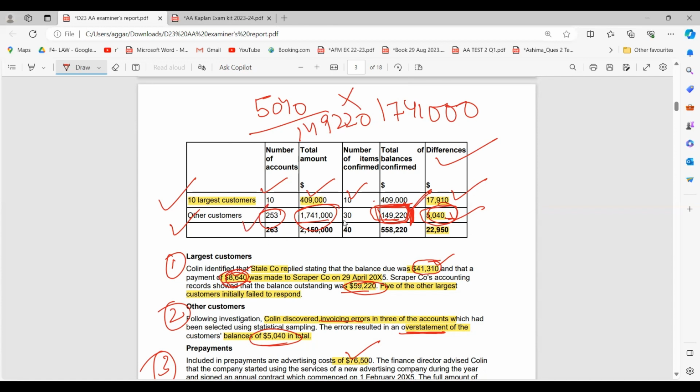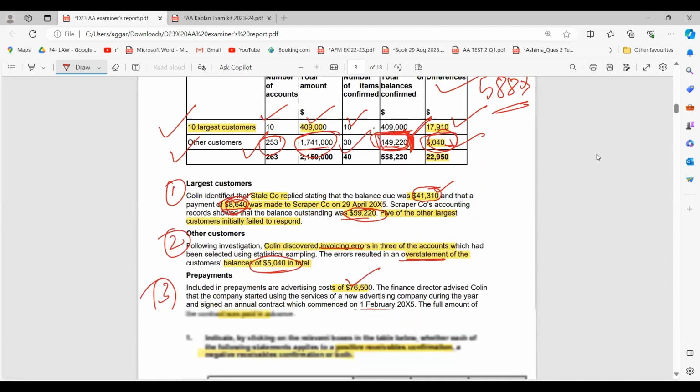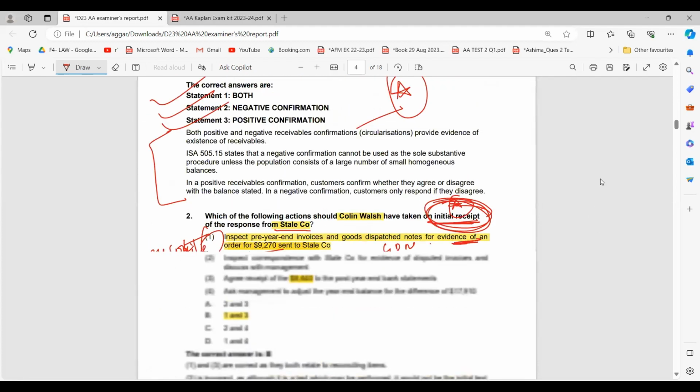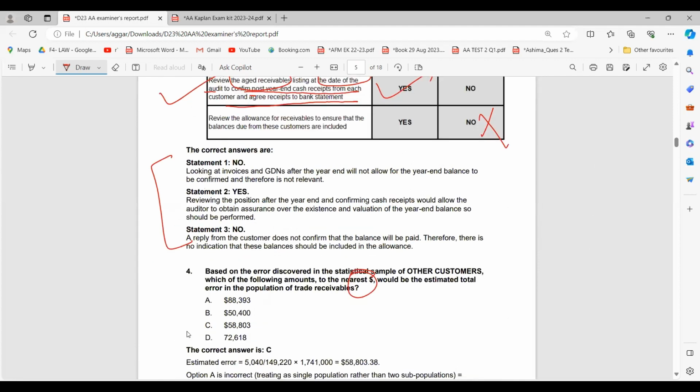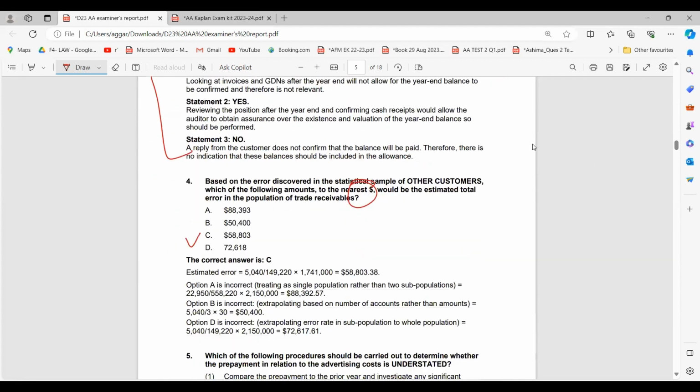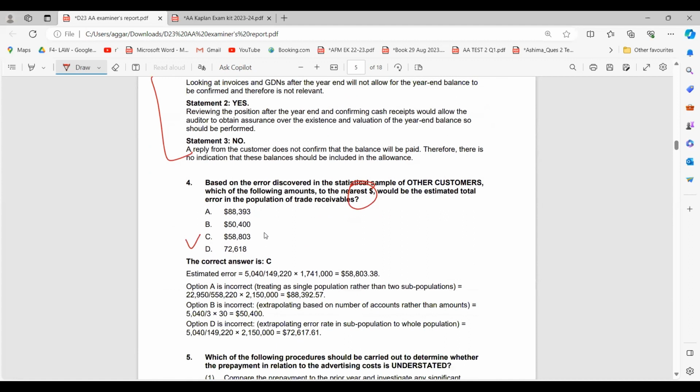So out of 253, we only sampled 30, right? So this will come out to be, just a minute, 58308. So let's see if we get this answer over here or not. Yes, C. This is the correct answer, and here is the estimate. This is what I did, right? Here they have also given you why options A, B and D are not correct, so you can also check this out.